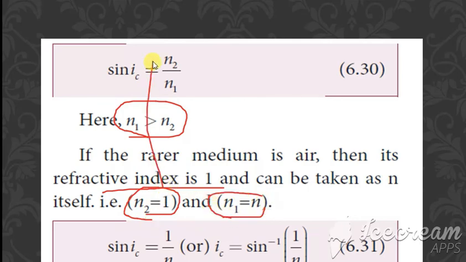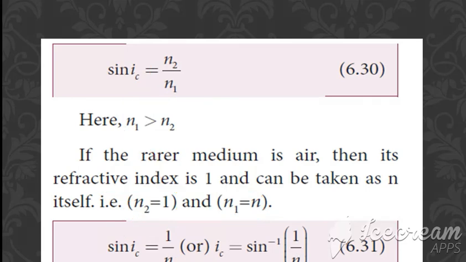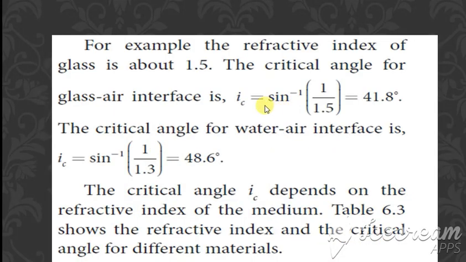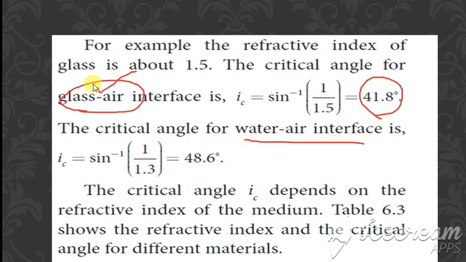Substituting these values of n2 and n1, we get sin i_c = 1/n. Bringing this to the other side, i_c = sin inverse of (1/n). So this gives the value of i_c, which is the critical angle. Suppose the refractive index is 1.5, we can find it as sin inverse of 1 divided by 1.5, which gives this angle. For glass to air, the value is 41.8 degrees. For water to air, the value is 48.6 degrees. Okay, clear with this?